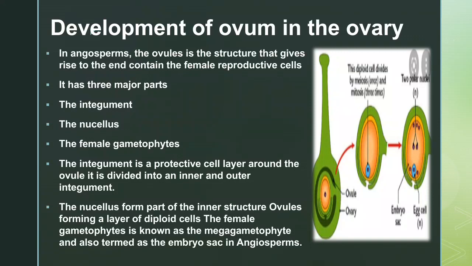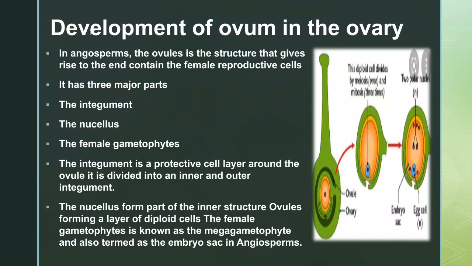Development of the ovum in the ovary. In angiosperms, the ovule is the structure that gives rise to the seed and contains the female reproductive cells. It has three major parts: the integument, the nucellus, and the female gametophyte. The integument is a protective cell layer around the ovule.